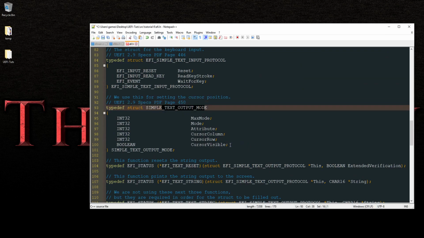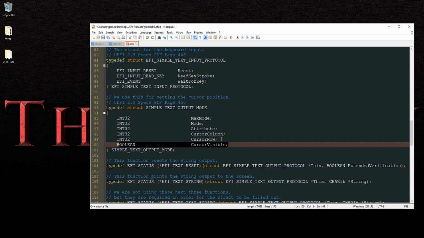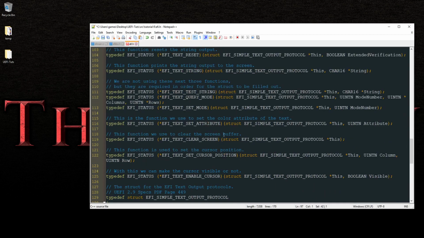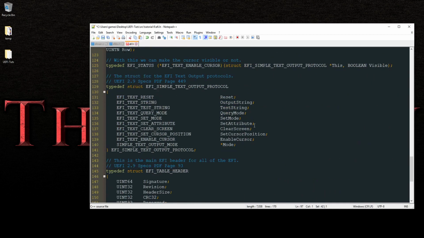And basically we can set the visibility of the cursor. We can set the column and the row of the cursor. We already know how to set up other cursor attributes, such as set attribute for your color that you can use for your text. But this is why this exists, so that we can set these here. We can actually now clear the screen, set the cursor position, and enable or disable the cursor, however we want to do this.